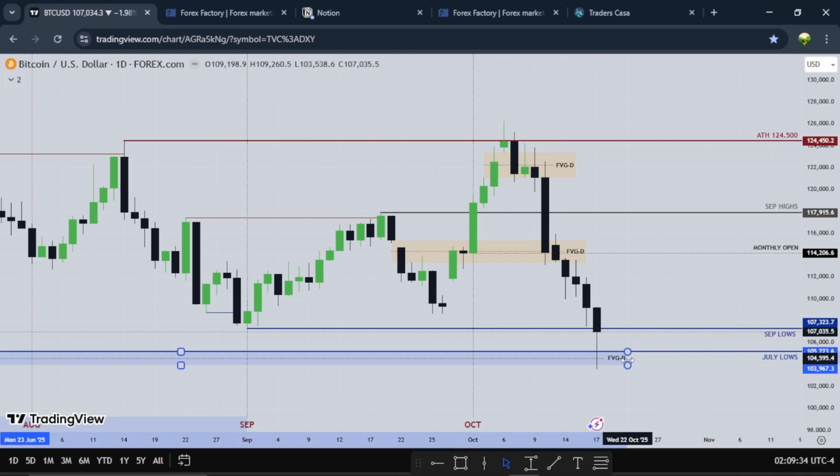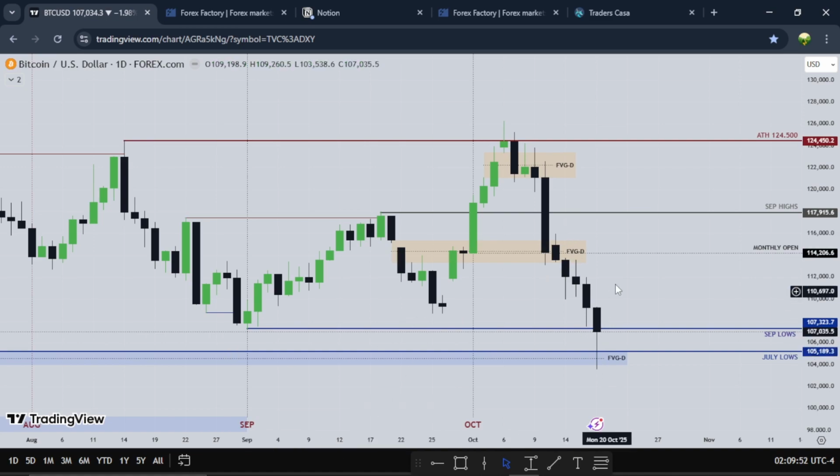So Bitcoin was crazy bearish for the week. From Monday to Tuesday to Wednesday to Thursday and to Friday, Bitcoin was bearish. Even though the dollar was bearish, Bitcoin was bearish as well. Equal lows for the previous month of September were taken out on Bitcoin.